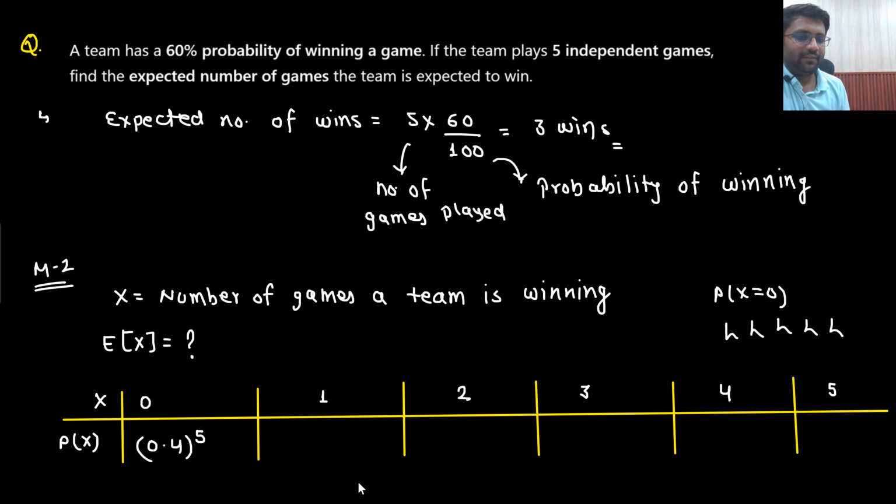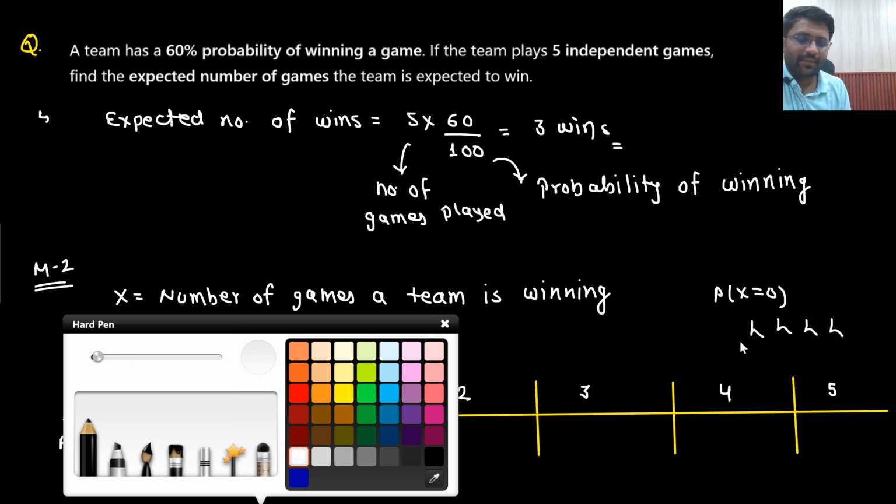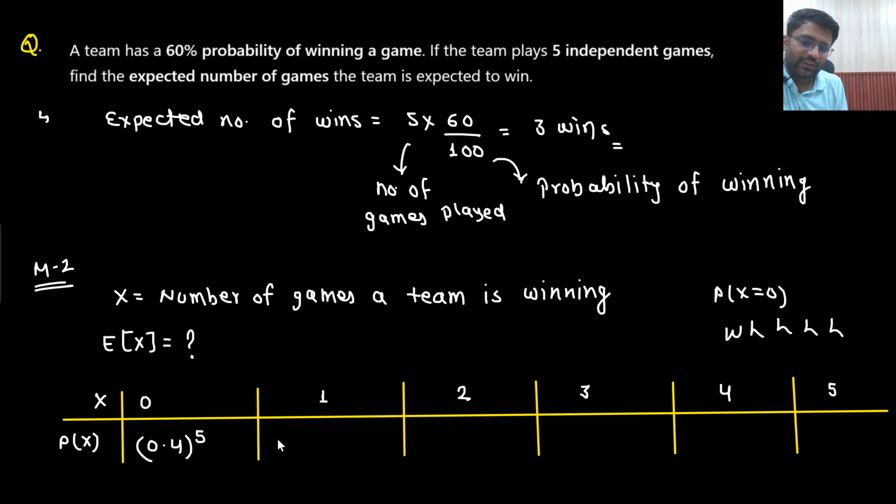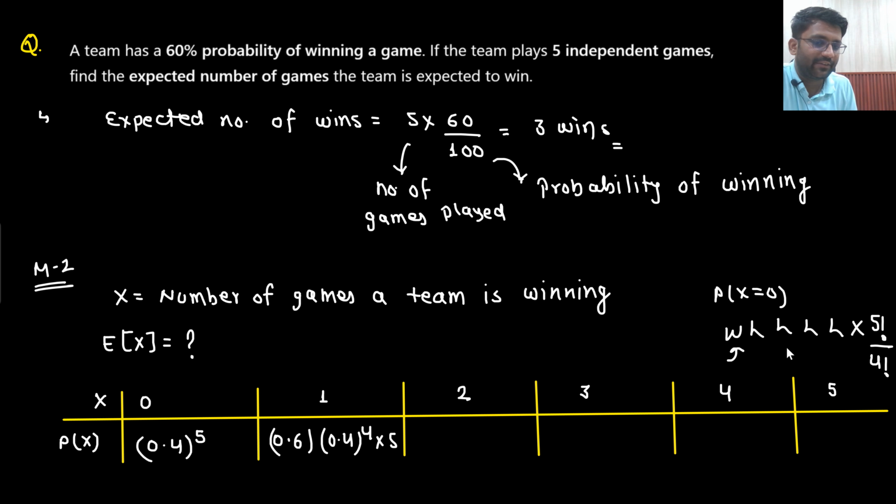What is the probability that they are winning only 1 game? Let's just say they won the first game and they lost all the others. Is this probability correct? No. Why is that so? Because this W can vary, so other cases also we need to take. If all 5 were different, then the answer would have been 5 factorial, but 4 are the same, so 5 factorial divided by 4 factorial, so multiply with 5. Why? Because here I have assumed that they are winning the first game and losing the next 4. It might happen that they lose the first one, then win, then lose the next 3 games. In that manner, 5 cases would be there.